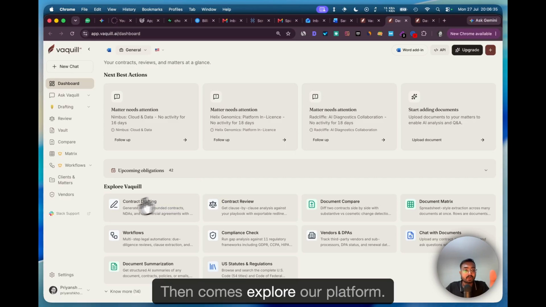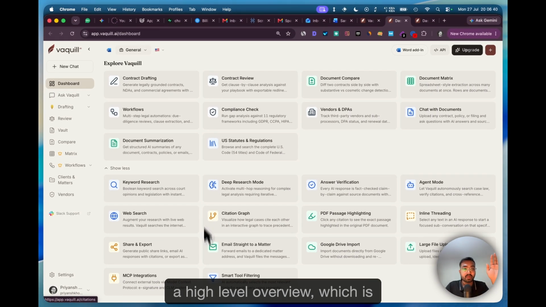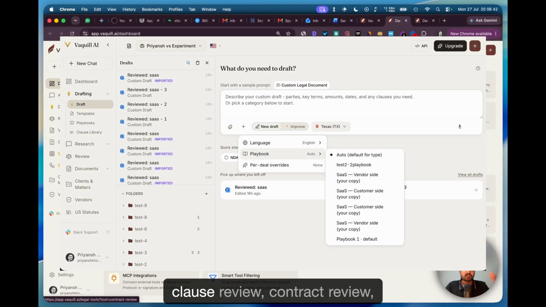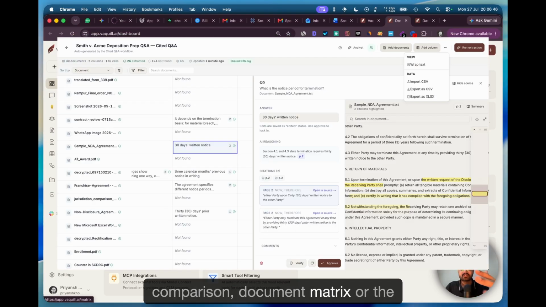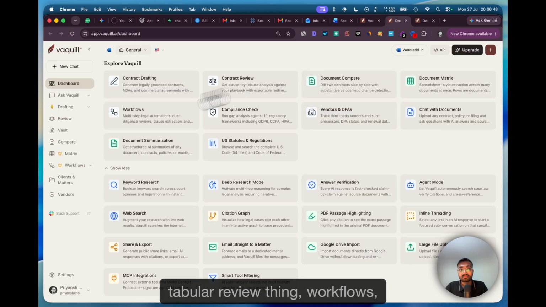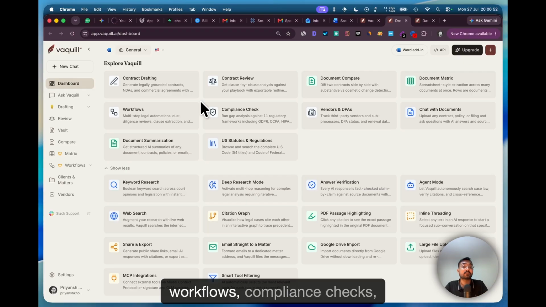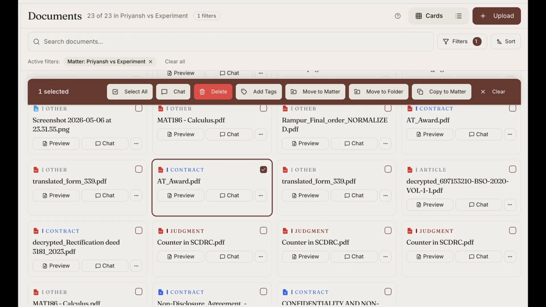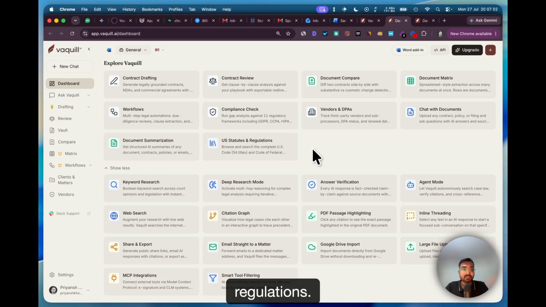Then comes explore our platform. I'll just give you a high level overview. We support contract drafting, clause review, contract review, comparison, document matrix or the tabular review, and multi-step workflows or custom workflows where you define your own workflows. We also have compliance checks, vendors and DPAs, chat with your documents, one of them, hundreds of them, thousands of them, document summarization, and US statutes and regulations.